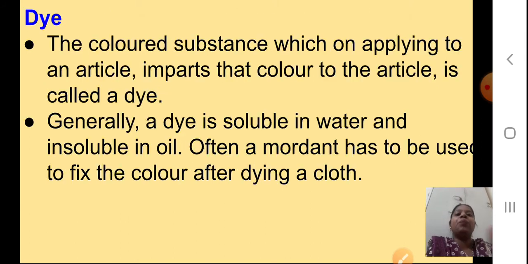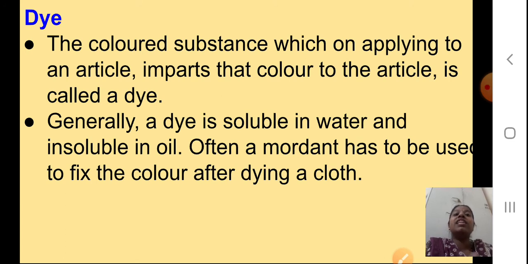Okay. Now, dye. The next one we are going to see is the dye. Okay, now what is dye? The colored substance which, on applying to an article, imparts that color to the article is called a dye. Now everyone sees different types of advertisements of hair dyes on television, right? Everyone must be seeing. Okay, so you will remember this definition of the dye.